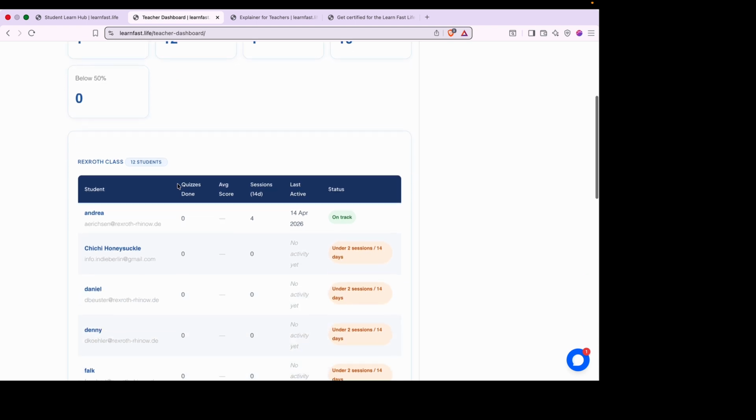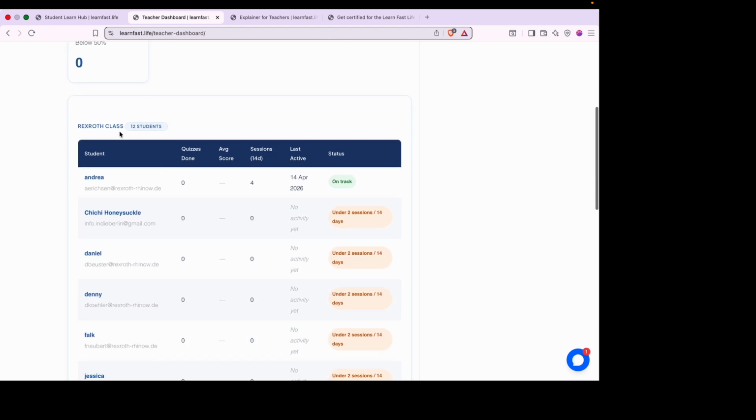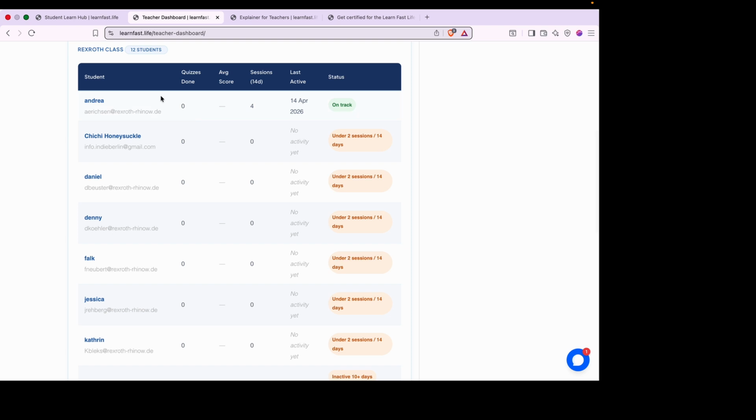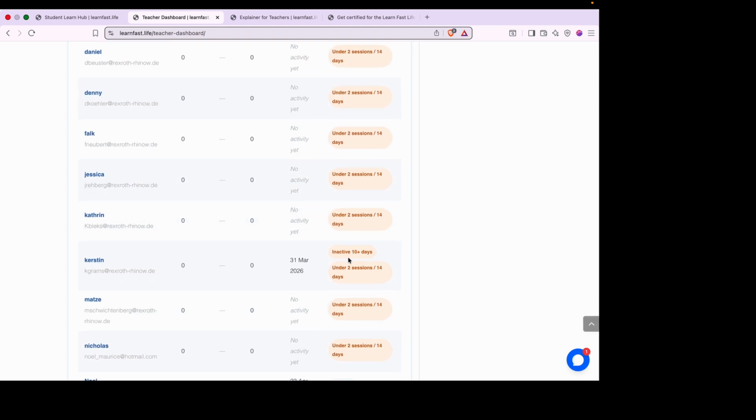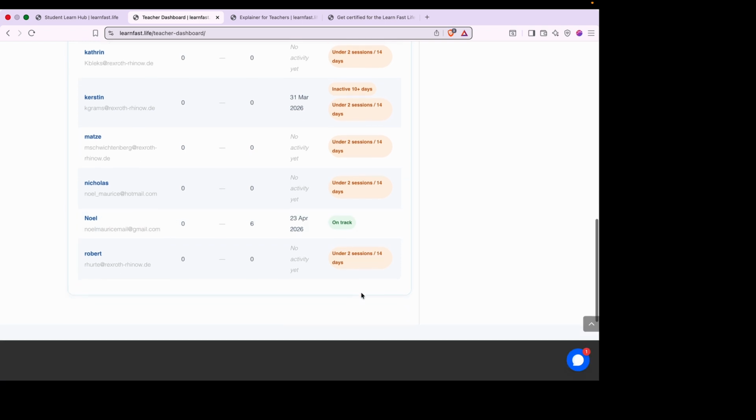So as you can see, Chi is teaching the Rexroth class where there are 12 students, and they can see the names of the students, their email addresses, how many quizzes they've done, their average score, how many sessions they've done in the last 14 days, when they were last active, and their status. For example, Andrea is on track. Daniel is under 2 sessions in 14 days, and so on. Kirsten was inactive in the last 10 days, and so on and so on. Noel is on track.